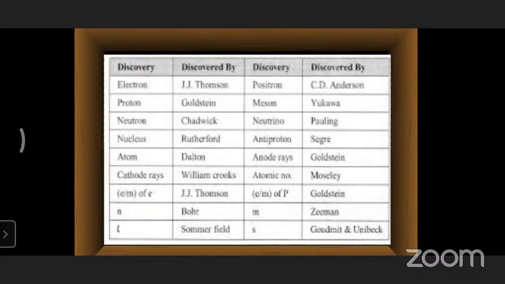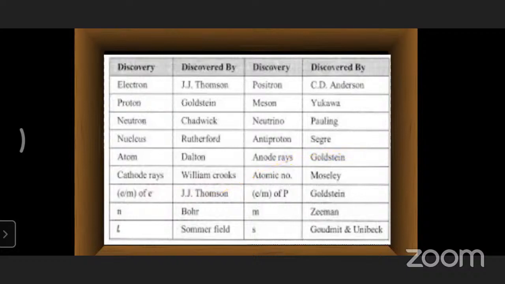These are the major particles and terminology we use in this lesson, and who discovered them: electron by J.J. Thomson; positron by C.D. Anderson; meson by Yukawa; neutrino by Pauli; antiproton by Segre. Anode rays were discovered by Goldstein, and cathode rays by William Crookes.